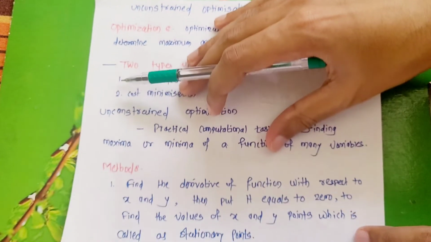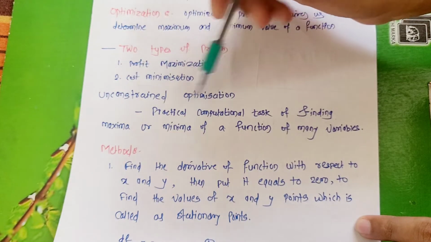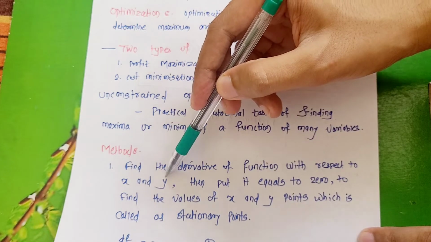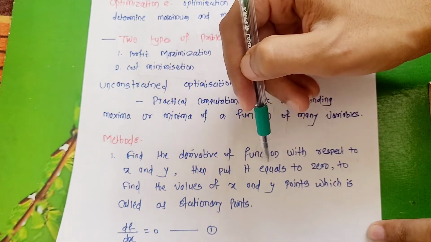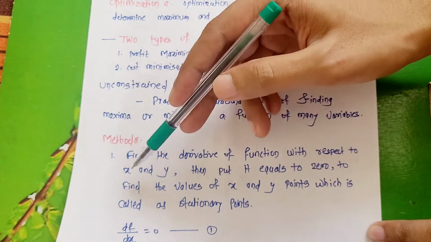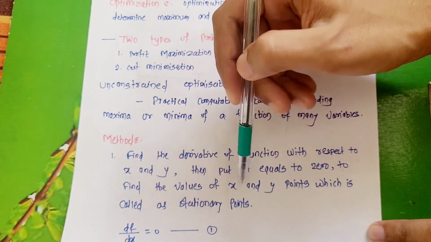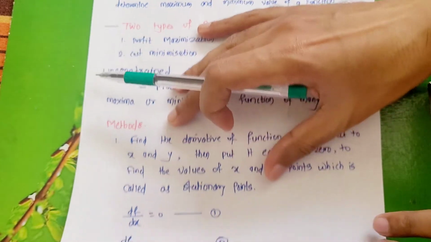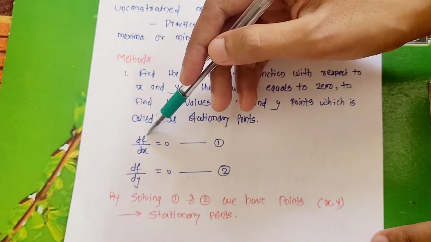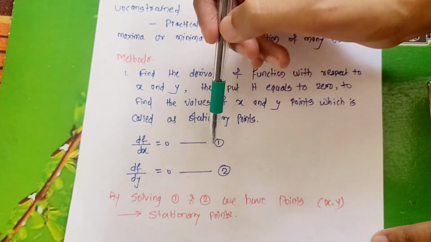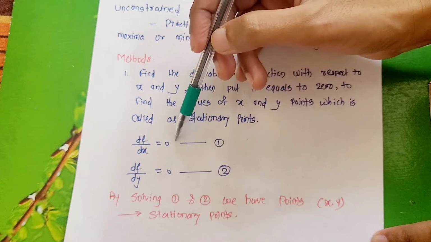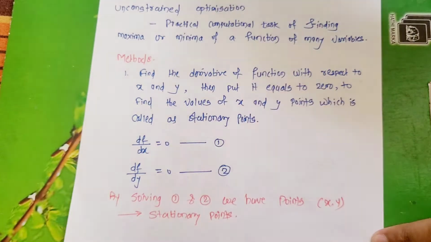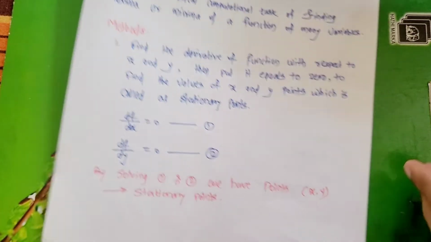So this is the actual method for unconstrained optimization. The first point is to find the derivative of the function with respect to x and y, which I have already discussed with you. Then put it equal to 0. After putting this equal to 0, you will find the values of x and y, and those values are your stationary points. Already we have calculated this with dou f by dou x equal to 0 and dou f by dou y equal to 0. This is equation 1, equation 2. After solving these equations equated with 0, you will get the stationary points. So this is the actual method to follow.